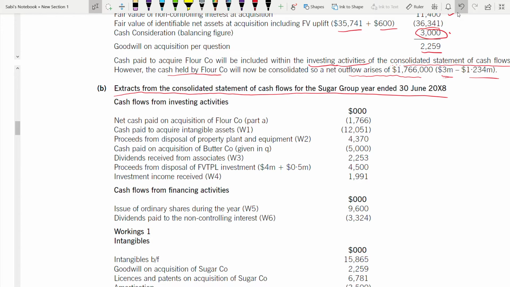Then don't start with operating activities. They said extract. They clearly told you investing and financing, so start from investing and financing directly. Cash flows from investing activities, cash flows from financing activities, workings. Working has to be separate. After this, only workings. Okay. So starting with investing activities. Let's start. I'm going backwards.